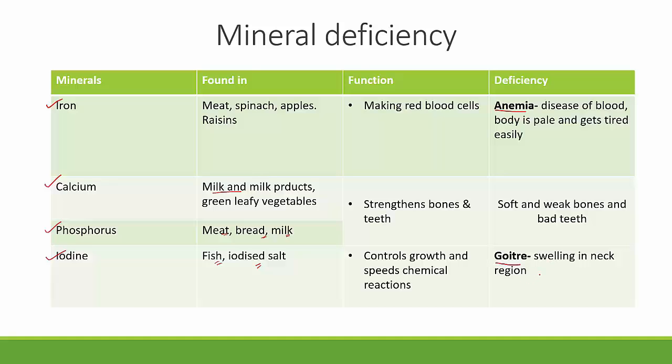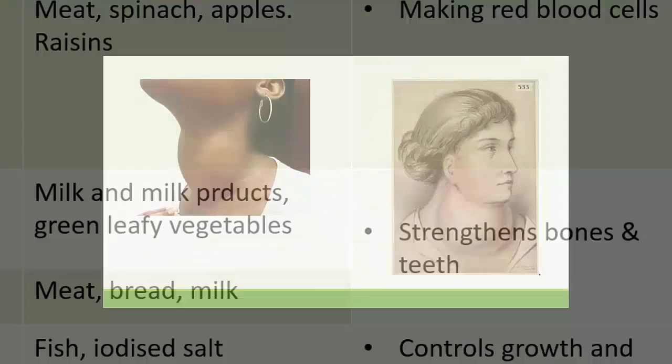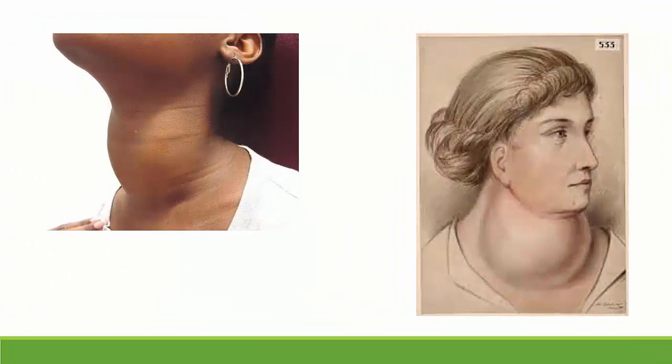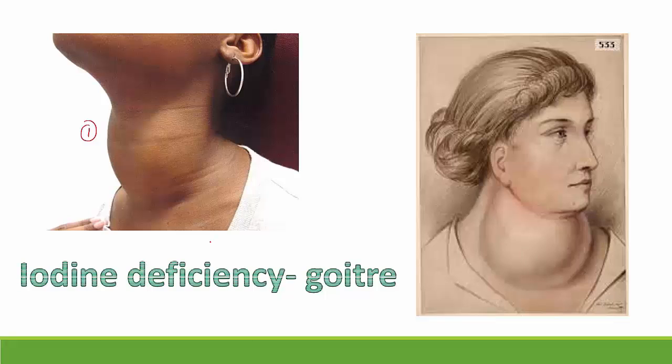Now, let's see how exactly this goiter looks. If you can see this picture here, this is the picture of a person who has goiter, so the neck region is swollen. Pictorially, it can be represented like this. Sometimes it can be a smaller swelling, sometimes a very large swelling. So basically, it is a swelling near the neck region, because of which you know that the person is suffering from iodine deficiency, which is called goiter.